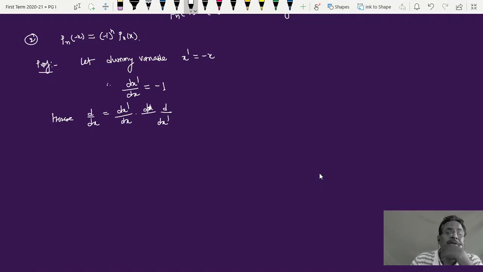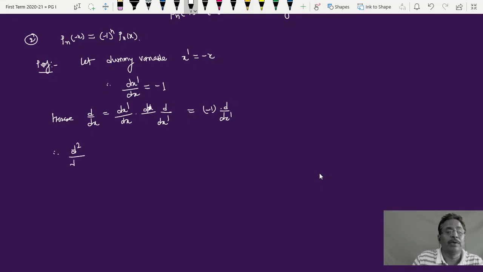I have done nothing. d by dx is written with dx prime taken in the numerator as well as in the denominator. So dx prime upon dx into d upon dx prime is equal to d by dx. Using the earlier equation, this is nothing but minus 1 into d by dx prime. So d by dx is equal to minus 1 into d by dx prime.